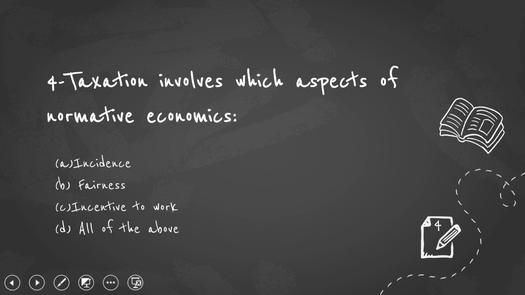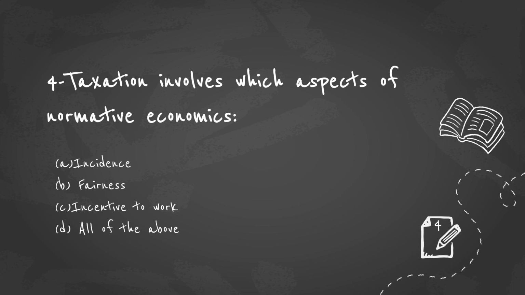The next question, taxation involves which aspect of normative economics? What is normative economics? Normative economics is basically opinionative economics. Opinionative in the sense that when you give some suggestion or say what needs to be done, that is called normative economics.